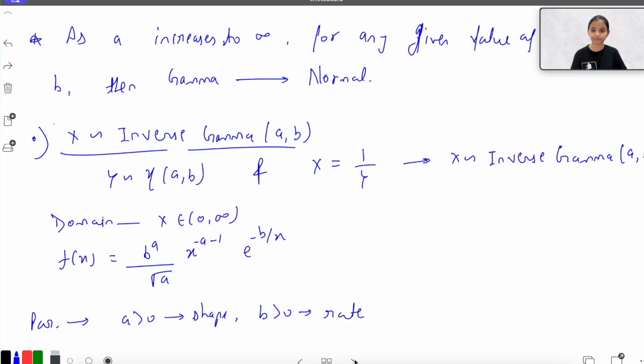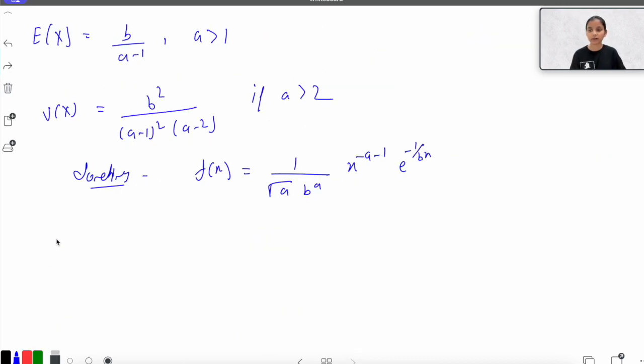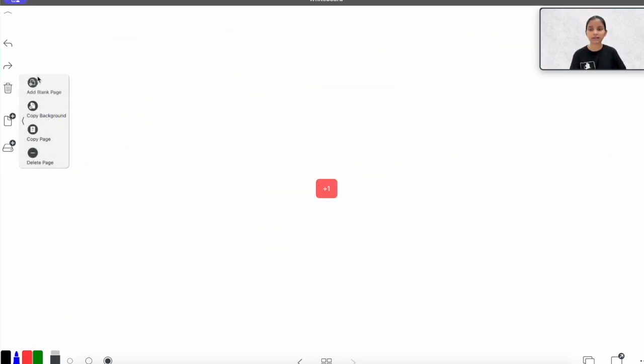Now let's talk about one more important distribution that is, I think, used everywhere in statistics, which is a part of the continuous distributions, that is the normal distribution.